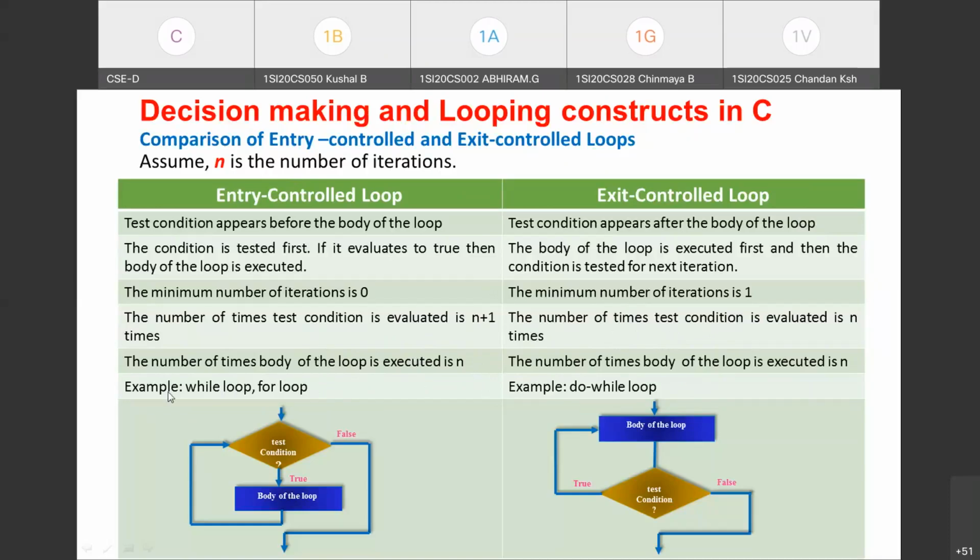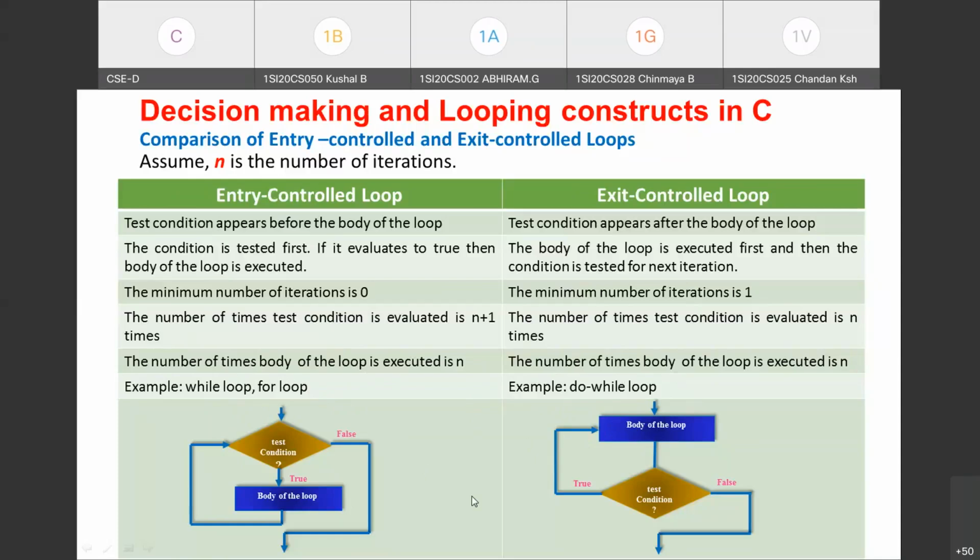Coming to the examples, for entry control loop, it is the while loop and for loop, which are looping constructs supported in C. These are called entry control loops. And for exit control loop, you can take the do while loop as an example. So these are the three looping constructs supported in C: while loop, for loop, and do while loop. The while loop and for loop are entry control loops, and do while loop is an exit control loop.